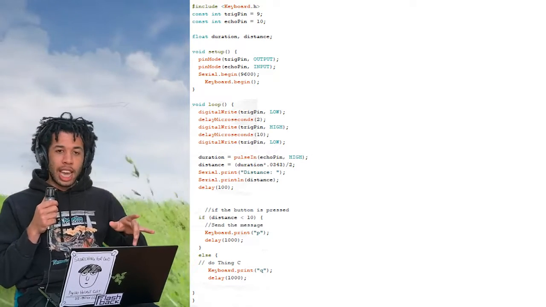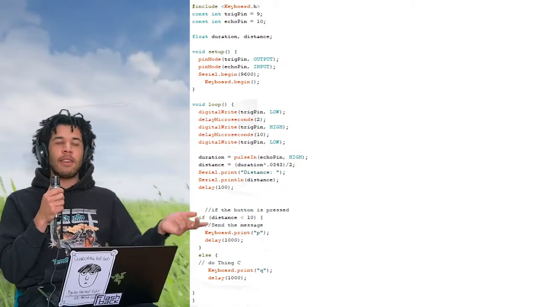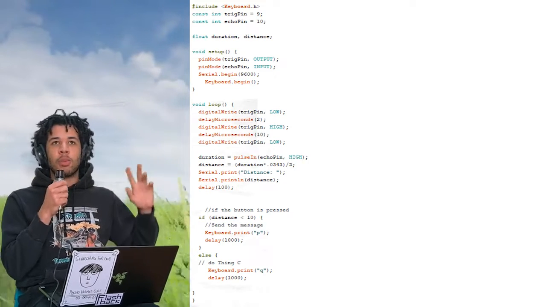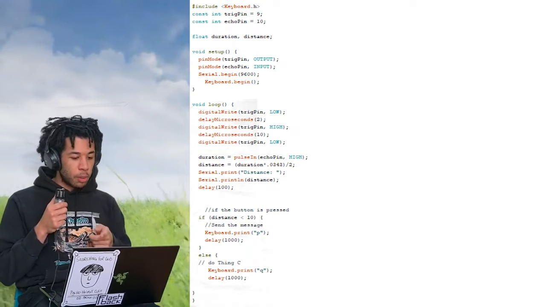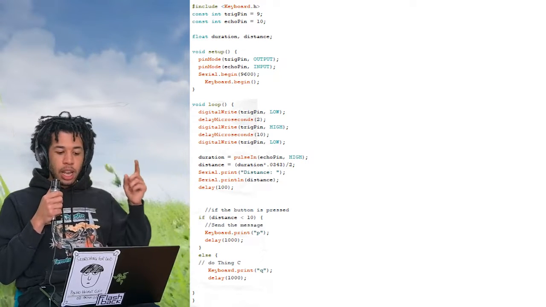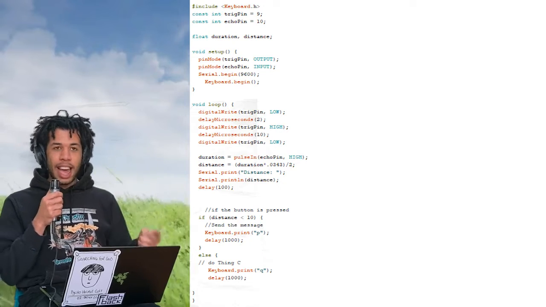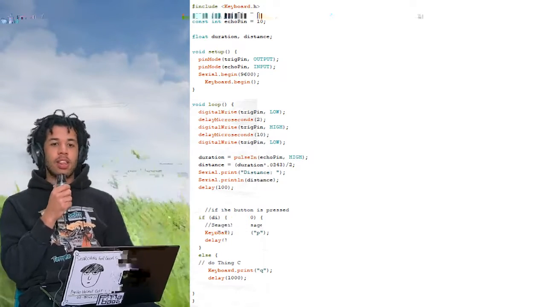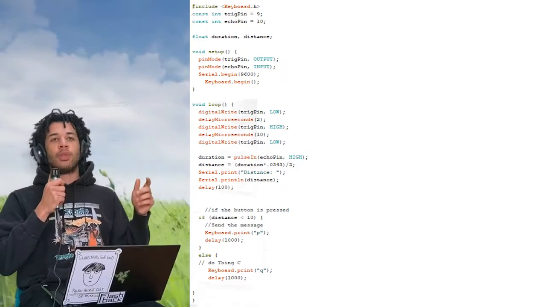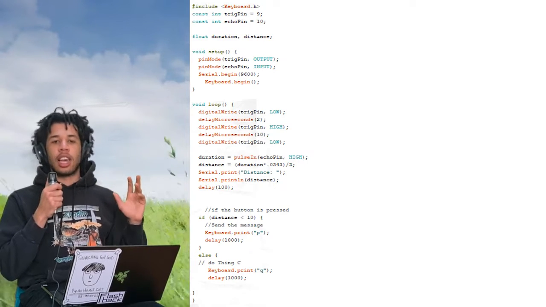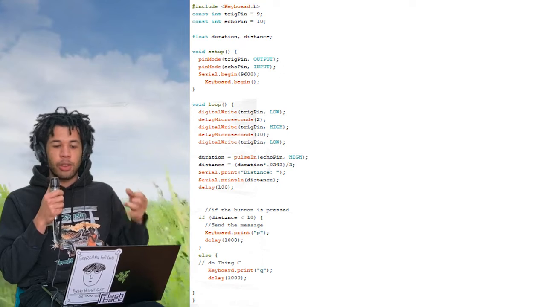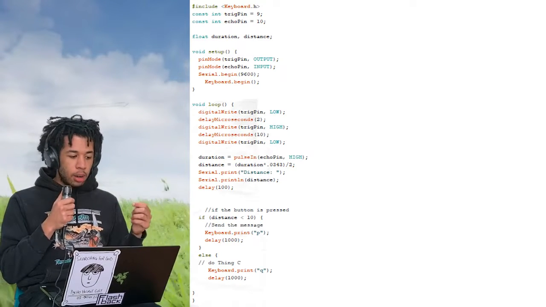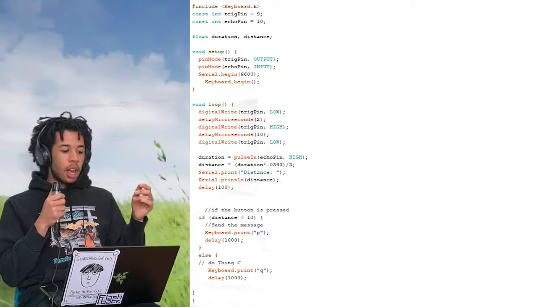And after a short delay that prevents false reads that you can get from these distance sensors, sometimes it'll just randomly give the maximum, which caused a problem, which I'll talk about in a minute. It'll take another read, and if that is more than 170 centimeters, it'll push Q, and that'll return it to the idle state. These P and Q are the bindings that I chose to interact with in Unreal Engine.